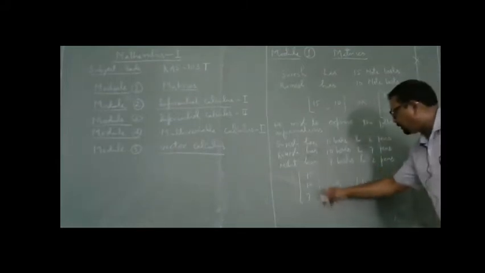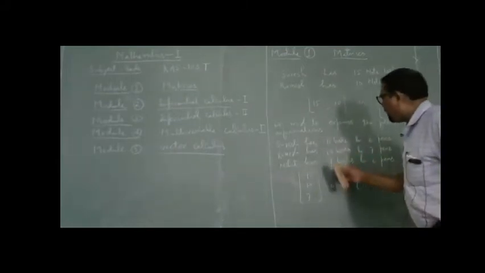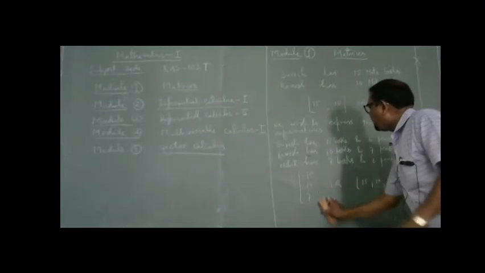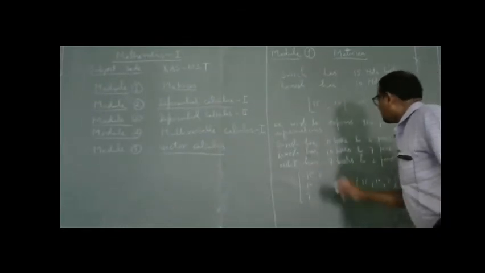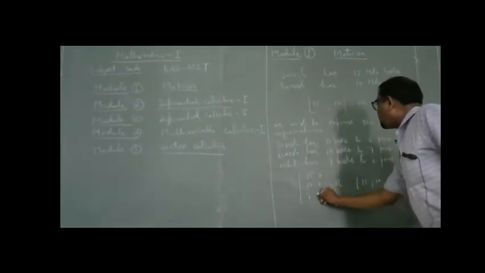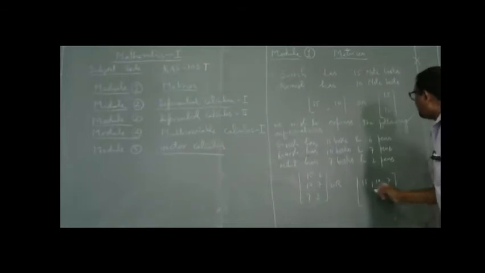But what about the 6 pens? The 6 pens are not introduced here. So this information can be written in this way: 6, here is 7, here is 2. And again, we can express this way: 6, 7, 2. So now this is the complete expression of the following information.